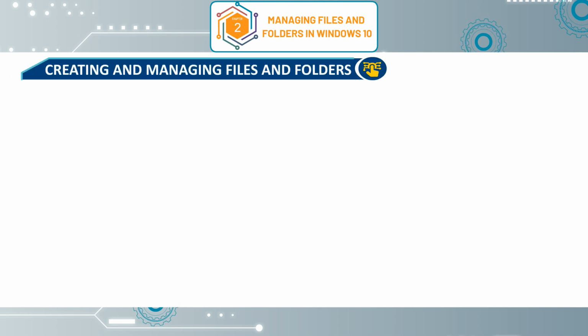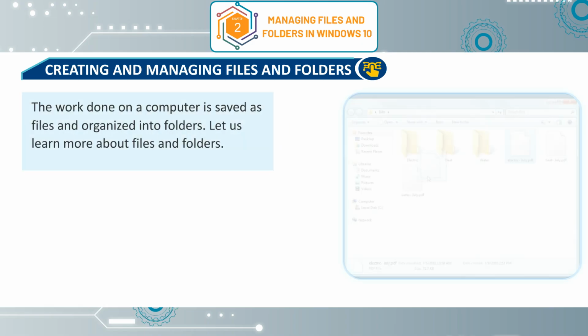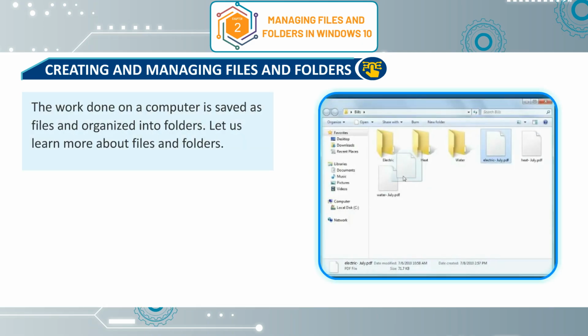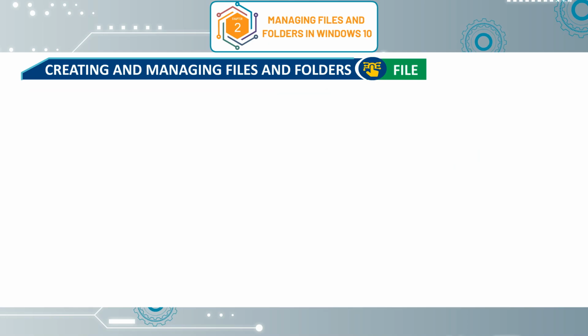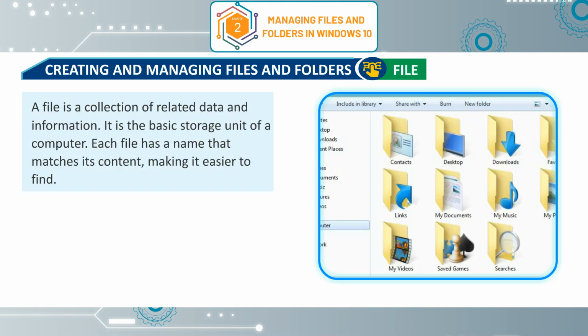Creating and managing files and folders. The work done on a computer is saved as files and organized into folders. Let us learn more about files and folders. File. A file is a collection of related data and information. It is the basic storage unit of a computer. Each file has a name that matches its content, making it easier to find.